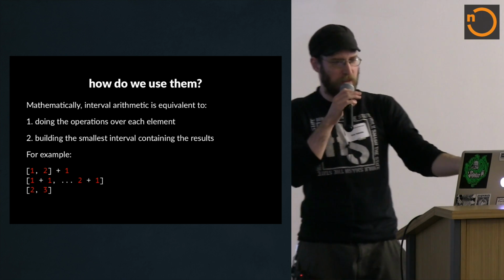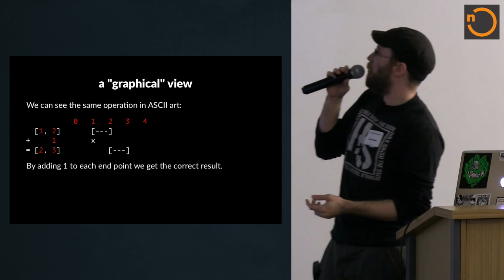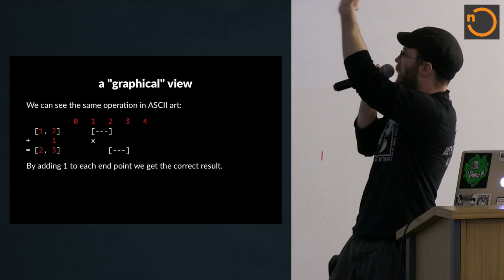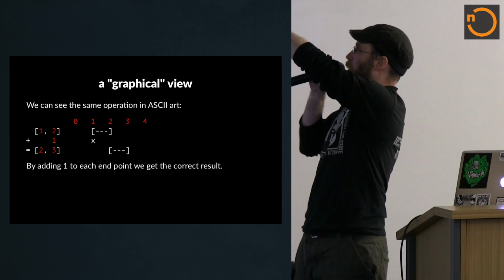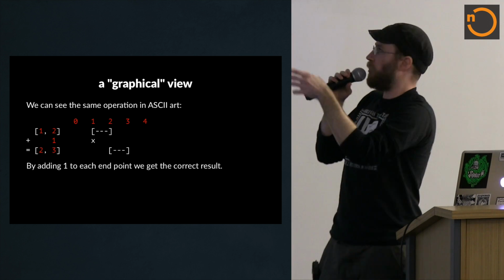Does that make sense to people? I've got a nice little ASCII art diagram here that shows a number line up there, and you can see that we've got an interval from 1 to 2 and a point, and we add the point, and then it shifts the interval over.